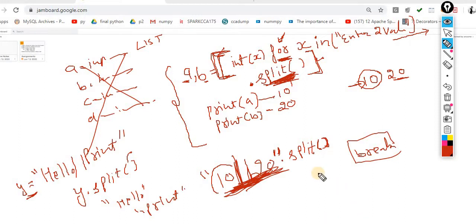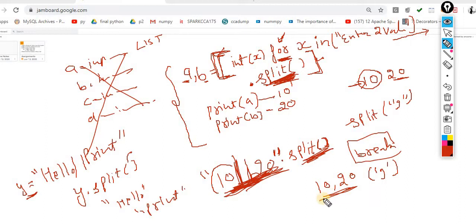Now one more way. In this case I am asking a value from the user, that is 10, 20. For that, inside split you have to pass a comma, because you are asking the user for comma-separated values, 10, 20.